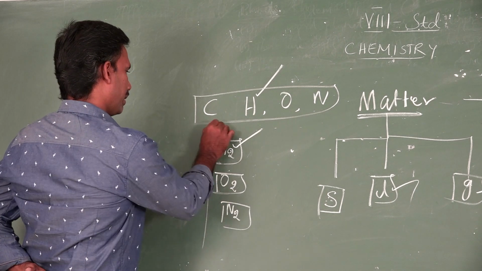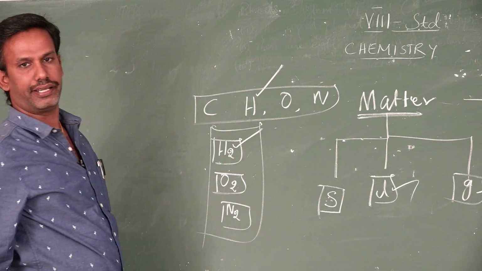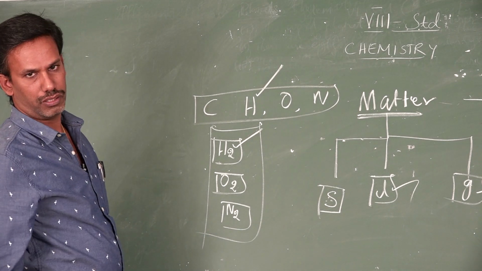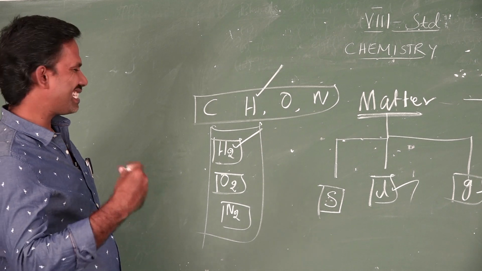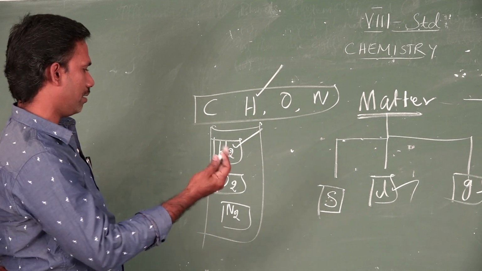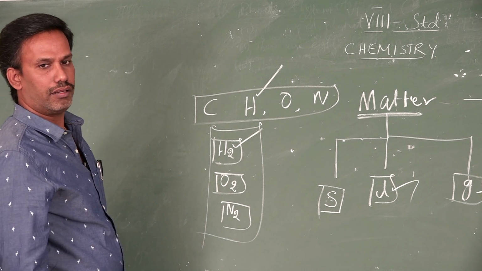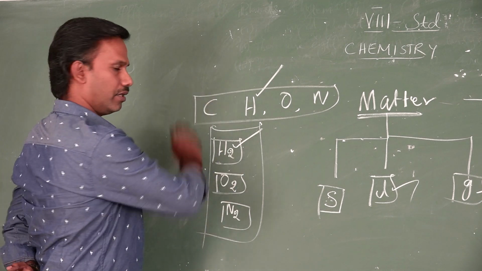These are made up of the same type of atoms, so they are called homoatomic molecules, because homo means same. The same type of atoms combined together to give a molecule.